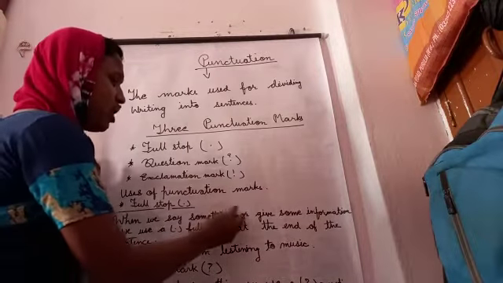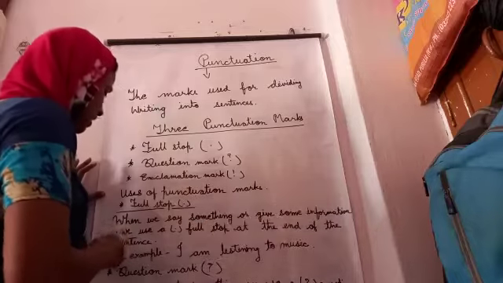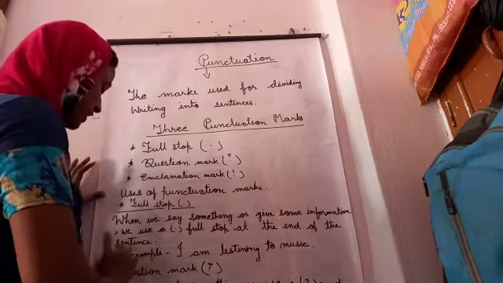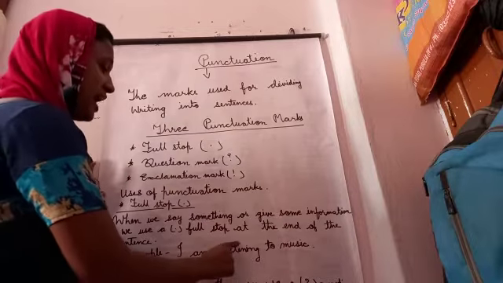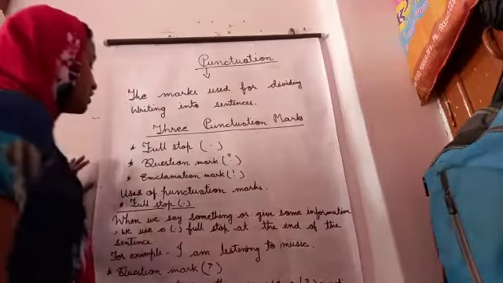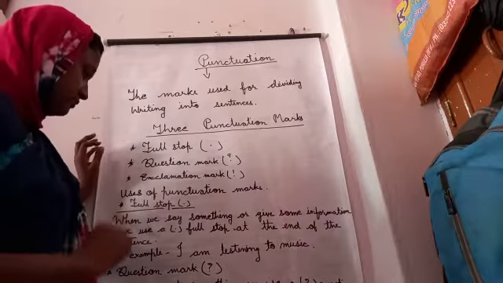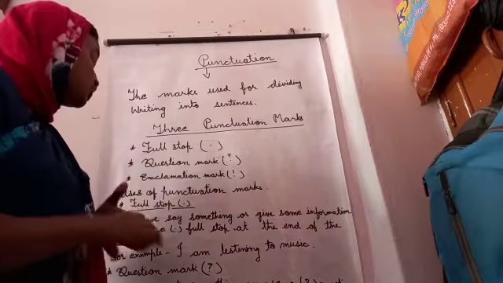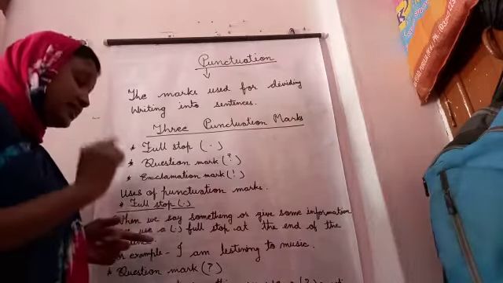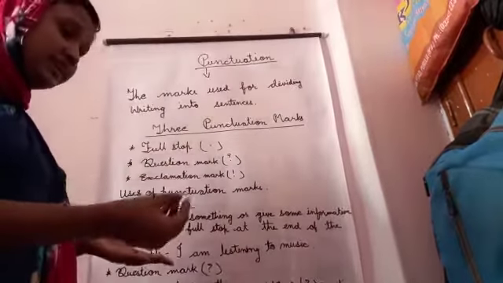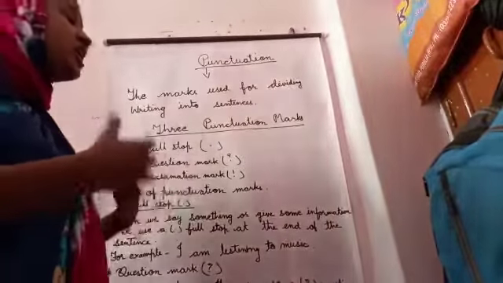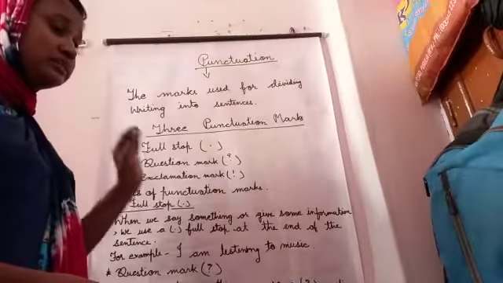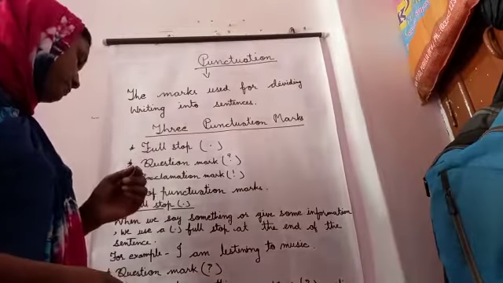When we say something or give some information, we use full stop at the end of the sentence. For example, I am listening to music. So in the sentence, where we say something or we are giving information to another person, at the end of that sentence we can put a full stop.